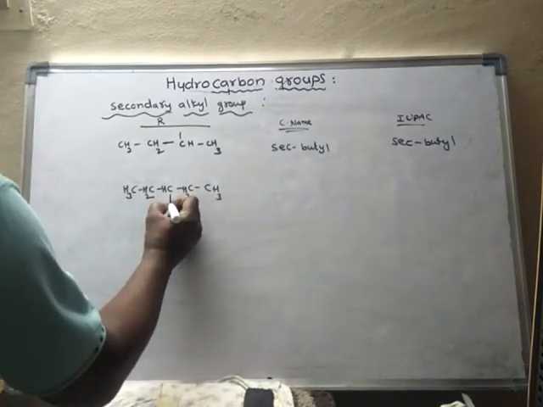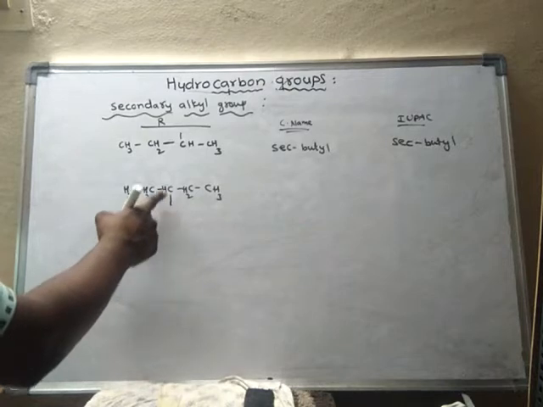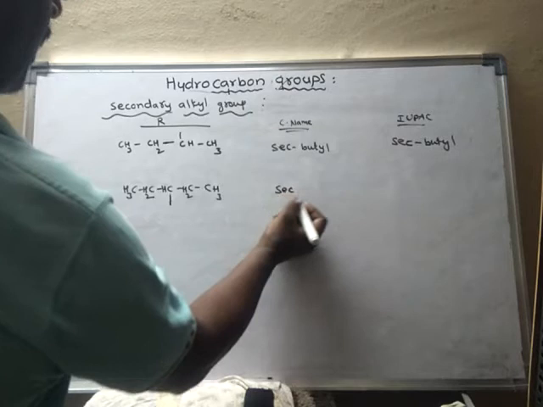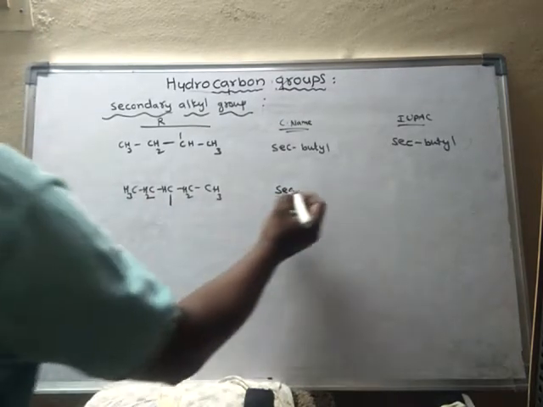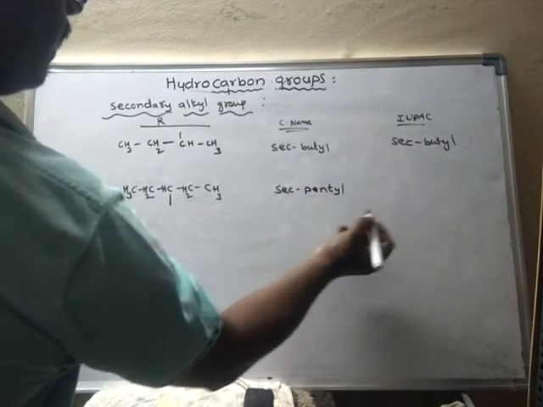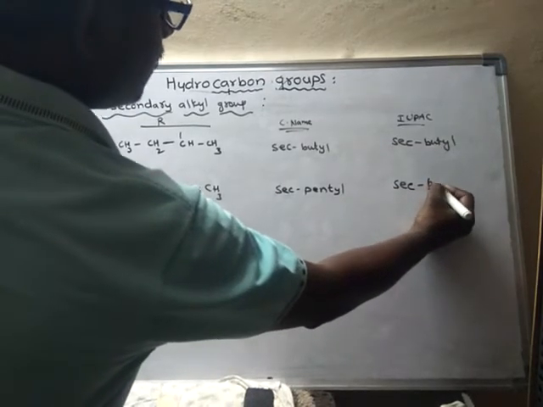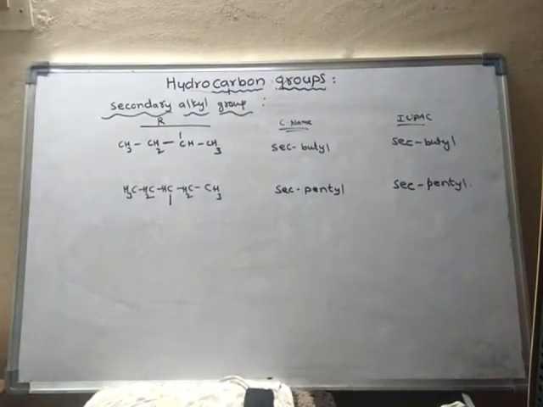Because this is a secondary carbon and hydrogen from it is removed, it is called a secondary alkyl, and the alkyl is pentyl. It is secondary pentyl, in both common and IUPAC naming. So like this, the secondary alkyl group can be denoted.